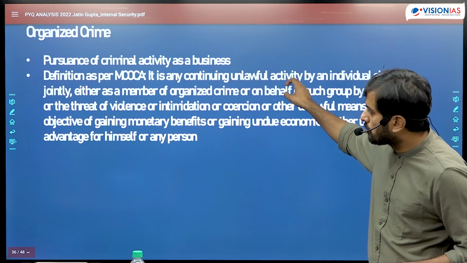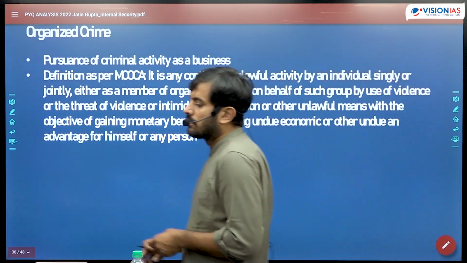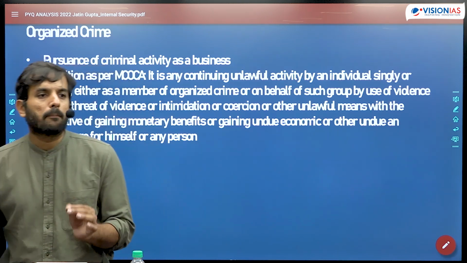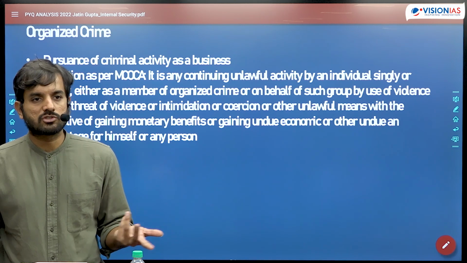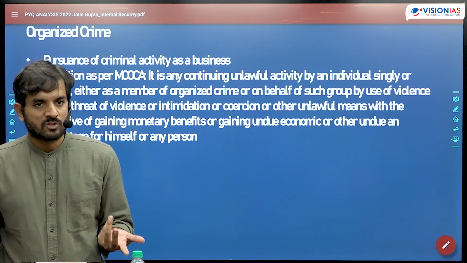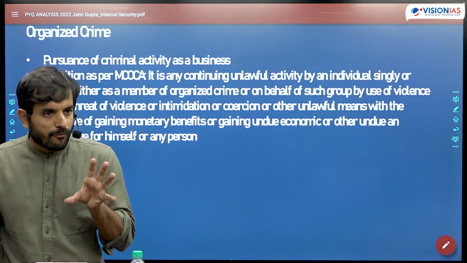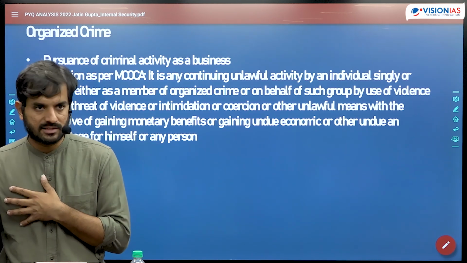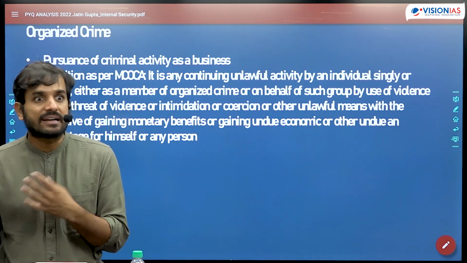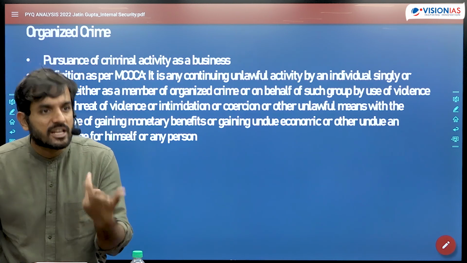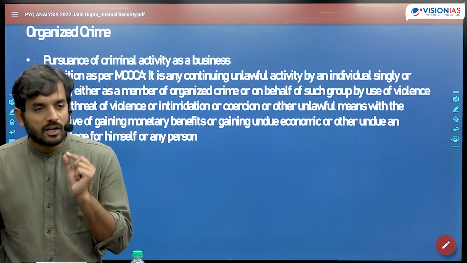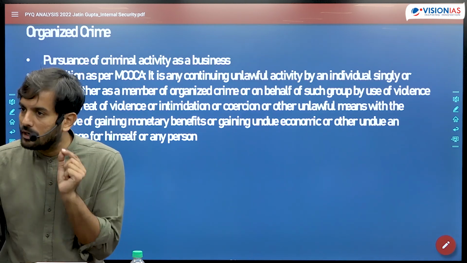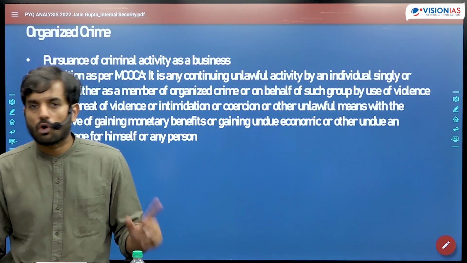Now first and foremost, what is organized crime? When you pursue crime as a business activity, as a commercial activity, that is what is called organized crime. So when your intention of performing a crime is not greed as such, or hatred, or to take revenge from someone, but rather your objective of committing a crime is purely to earn money, then it is called organized crime.